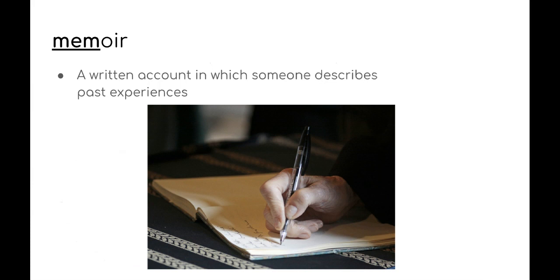Your first word is memoir. This is a written account in which someone describes past experiences. So if I would write something about my childhood, maybe just a narrative about my childhood, we could say that that is a memoir. It's a written account in which someone describes past experiences. So in that box, I want you to write about an event that has happened in the past that you would write about if you were writing a memoir.